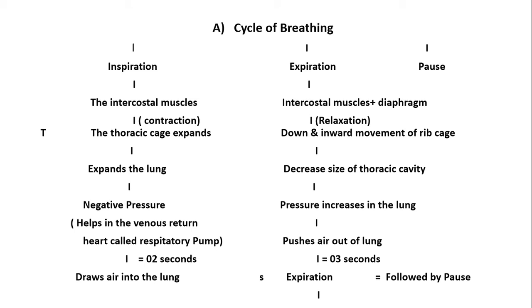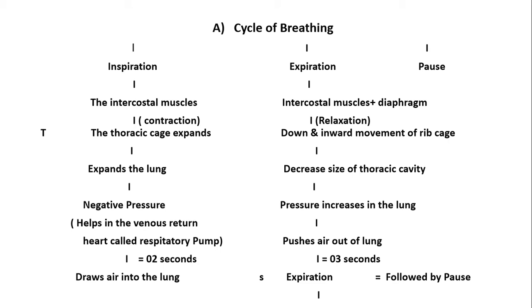When the thoracic cage expands, it pulls the parietal layer of the pleura and the visceral pleura along with it. What is this parietal pleura? Parietal layer of the pleura is the outer membrane which is attached to the inner surface of the thoracic cavity, and the visceral pleura is the delicate membrane that covers the surface of each lung.